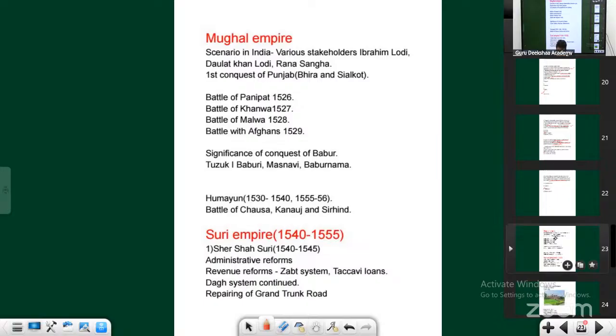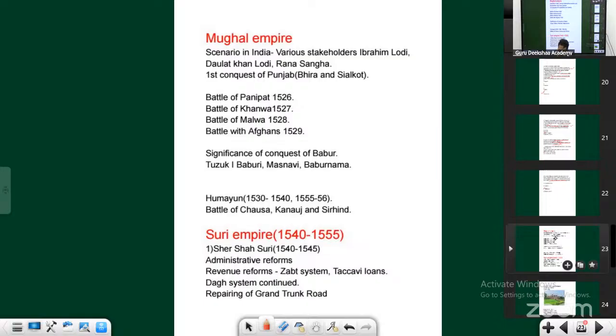Various stakeholders like Daulat Khan Lodi, who was a governor, wrote to Babur: come to India, defeat Ibrahim Khan Lodi, and become the next emperor. Rana Sanga, one of the Rajput rulers, also wrote to Babur: come to India, defeat Ibrahim Khan Lodi.